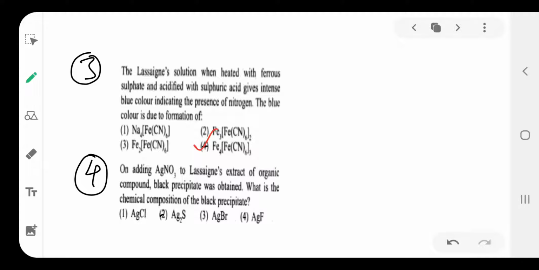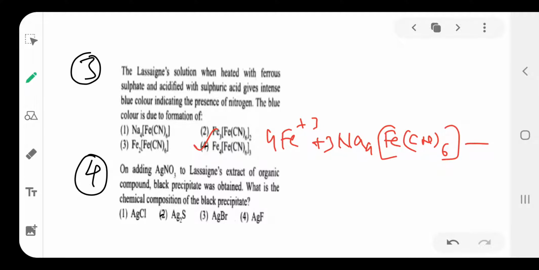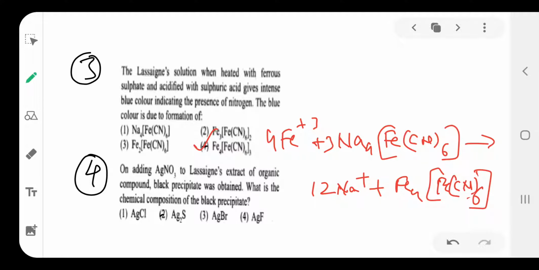Let us see the equation. As I told already in the classroom, 4 Fe3+ ions react with sodium hexacyanoferrate Na4[Fe(CN)6], giving rise to 12 Na+ plus Fe4[Fe(CN)6]3.